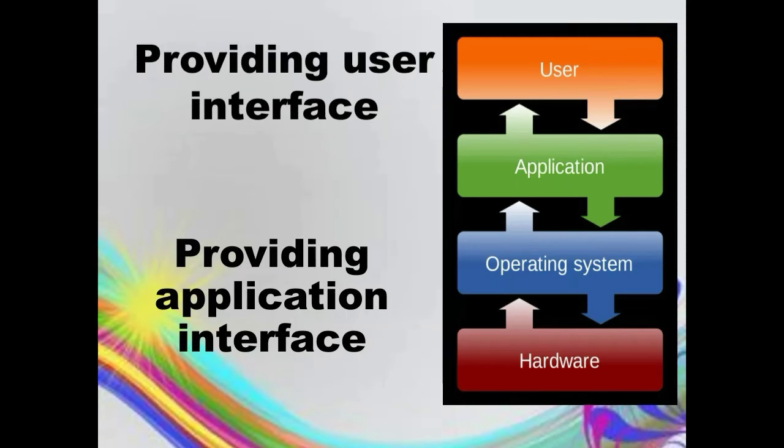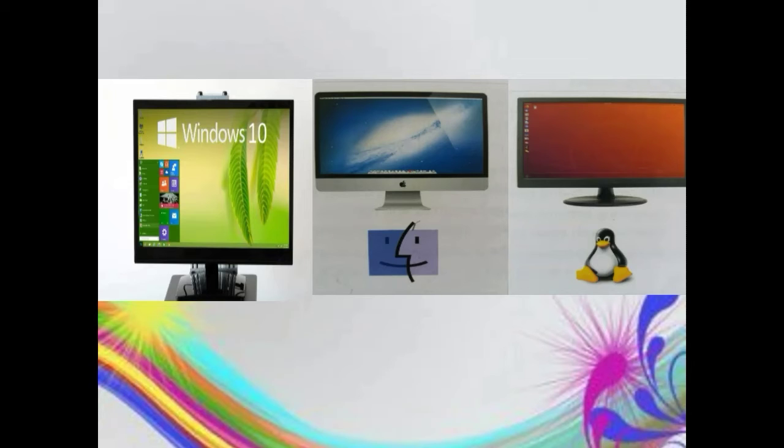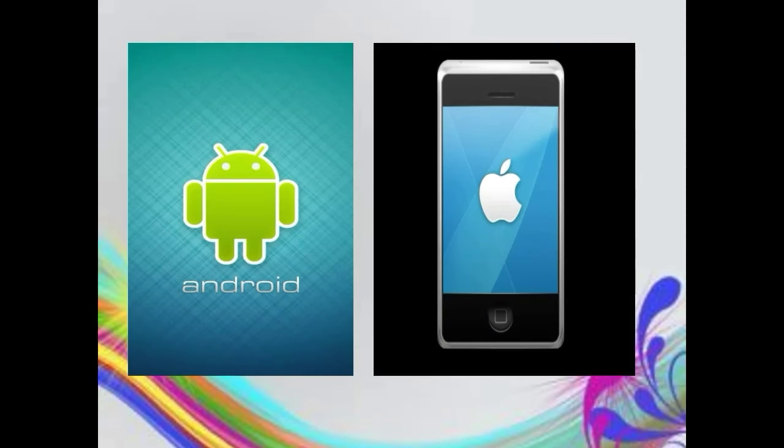For computers, Microsoft Windows and Mac OS are the commonly used operating systems. Most of the computers and laptops have Microsoft Windows pre-installed on them. While Mac OS works only on Apple products, Linux, developed by Linus Torvalds, was once a popular computer OS but is now mostly used for servers and mainframe computers. For smartphones, the most common operating systems are Android by Google LLC and iOS by Apple Inc.